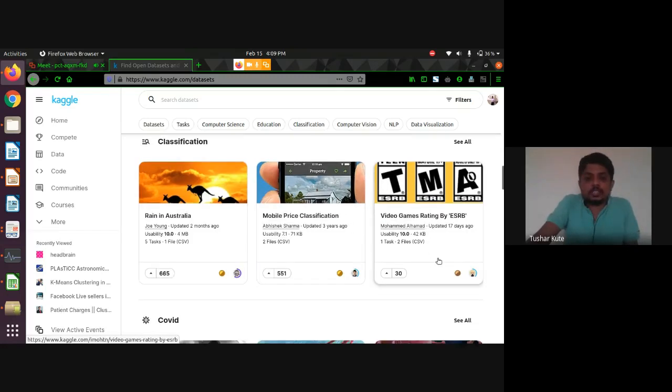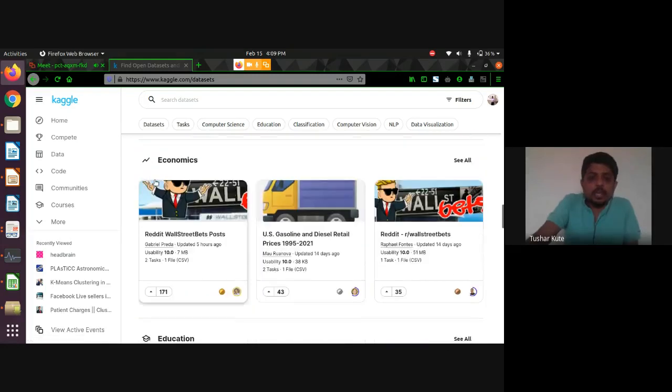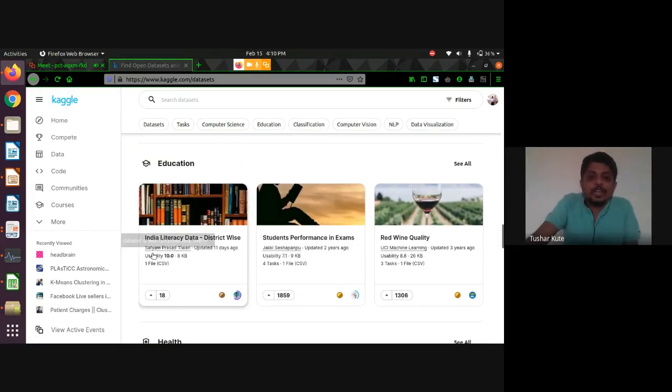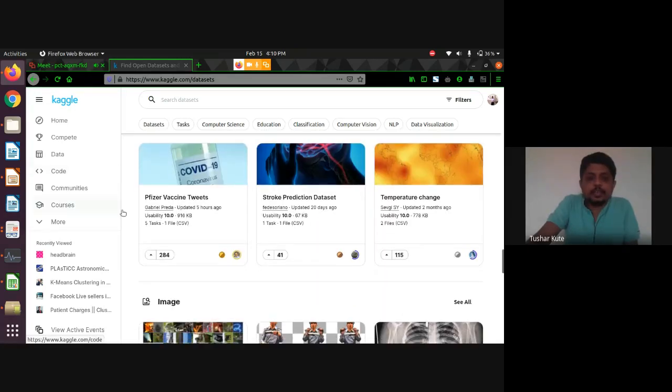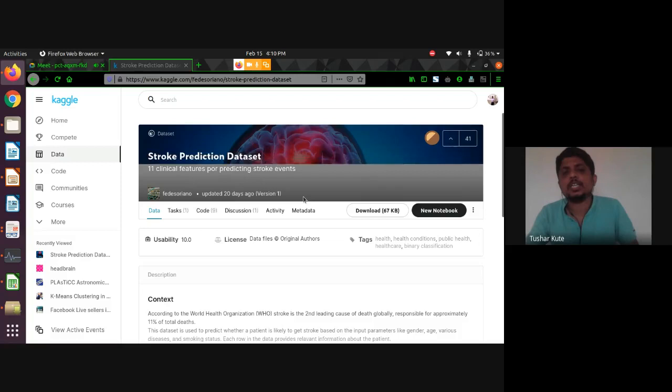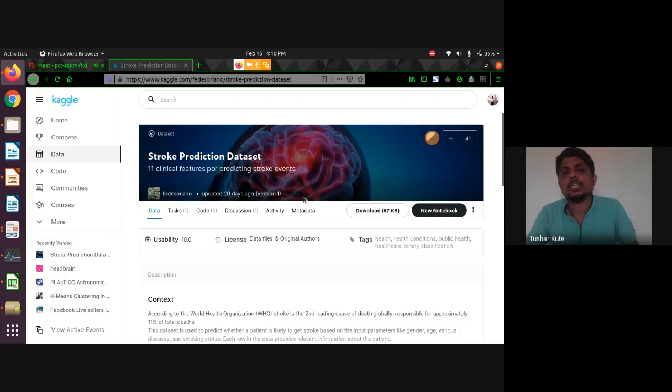Yes, there are a lot of COVID ones. Again, economics, we have many more. There are US related data sets. Yeah, this is India: Indian literacy data, district wise, student performance in exam, red wine quality data sets, health related. Now see your Pfizer vaccine tweets data set, stock prediction data set, temperature change. I'll just go for that. See, stock prediction. All data sets are available here. If you want to work on a data science project, this is very interesting to see, and very effective data sets are present over here.